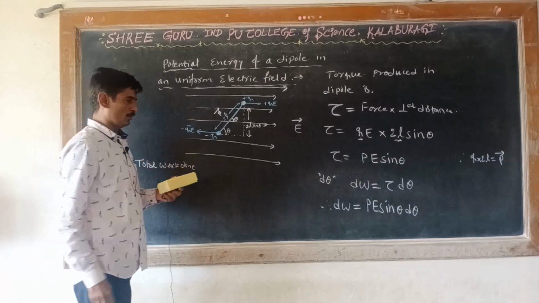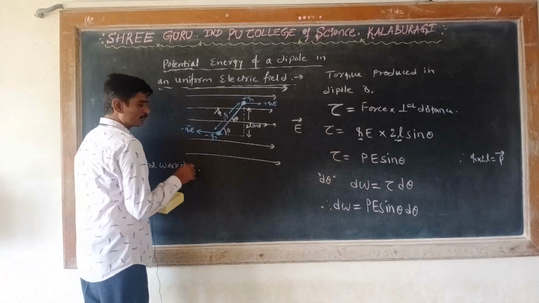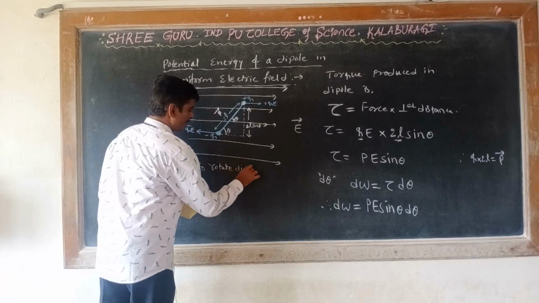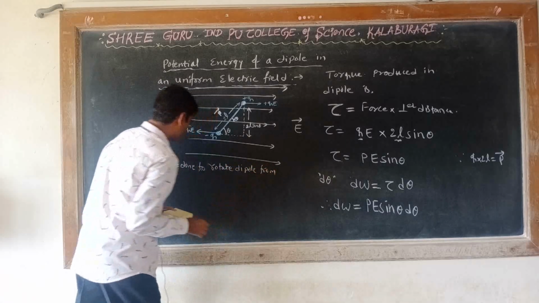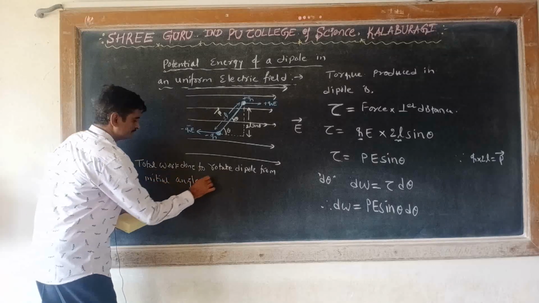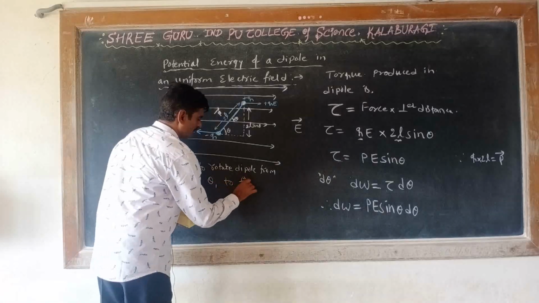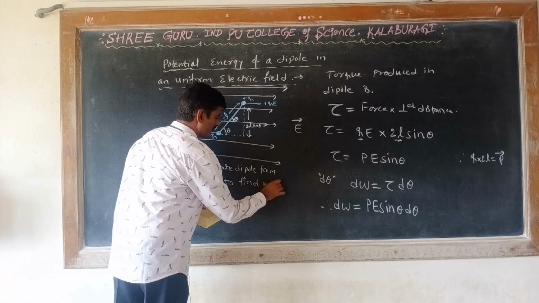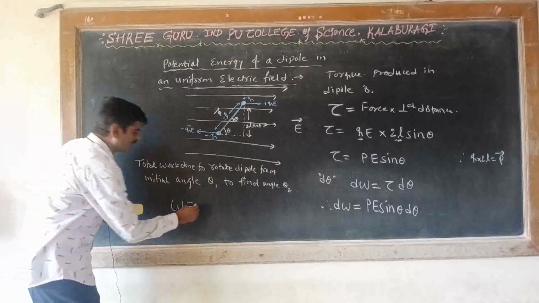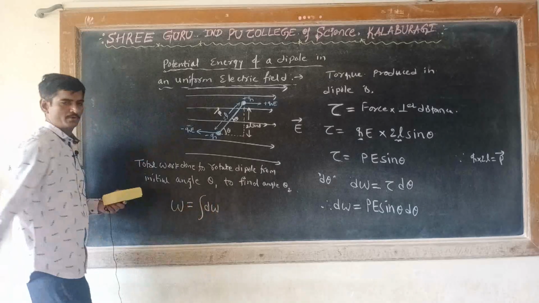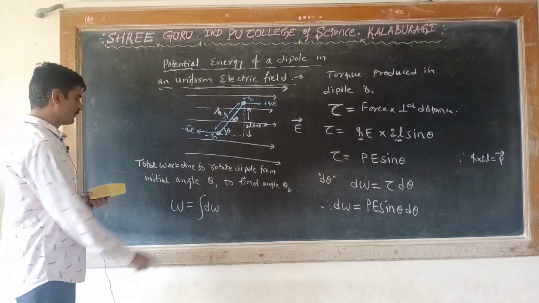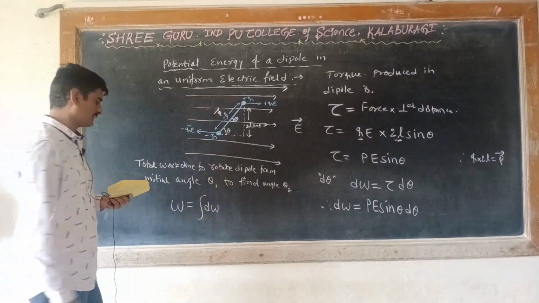to rotate the dipole from initial angle theta 1 to final orientation angle theta 2 is given by W is equal to the integration of dW, which will give us the total work done to rotate the dipole from an initial angle theta 1 to final angle theta 2.